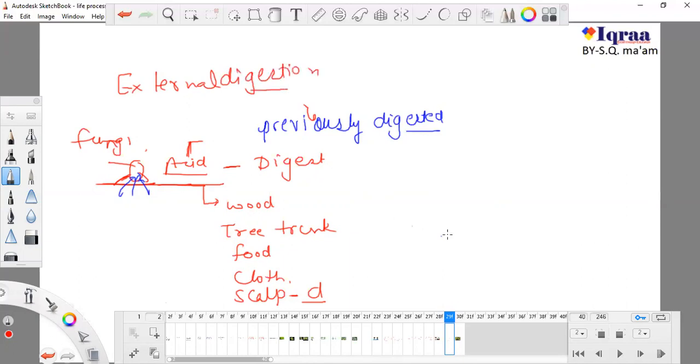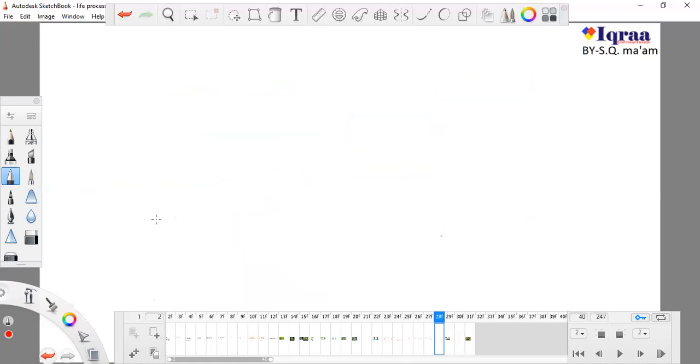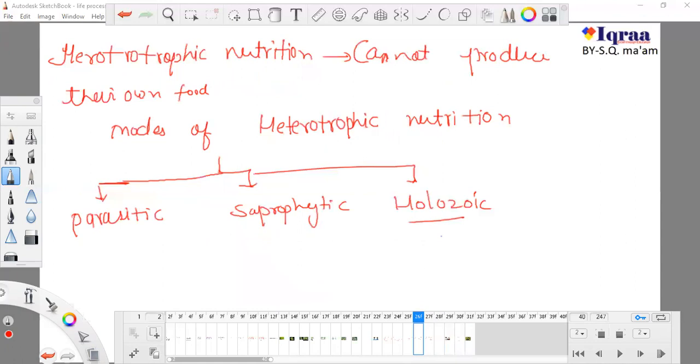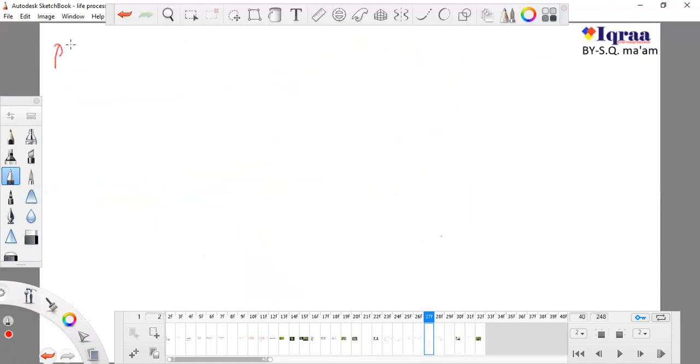Okay, now we are going to move on to another topic. This was our basic topic. So first of all, let me tell you about the parasitic mode of nutrition. What is the parasitic mode of nutrition? In the parasitic mode of nutrition, an organism survives on a living organism.